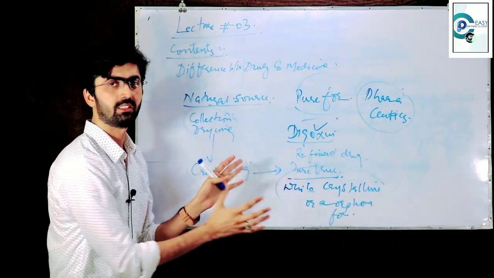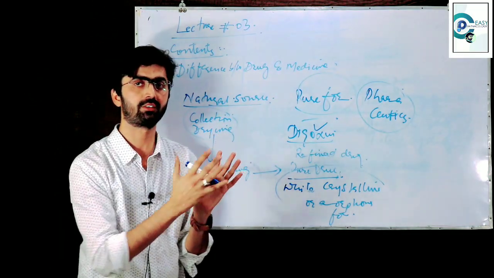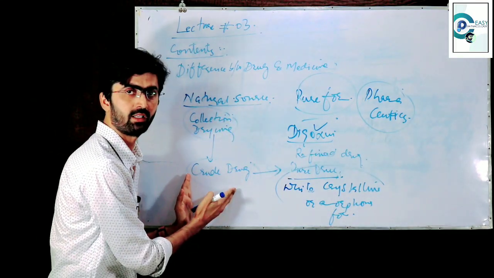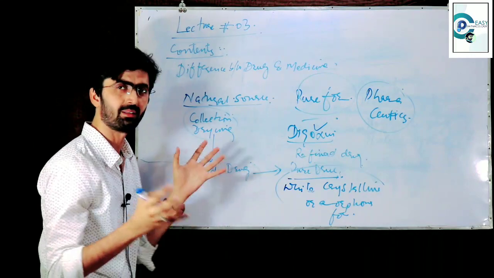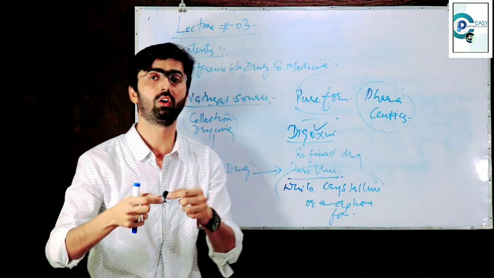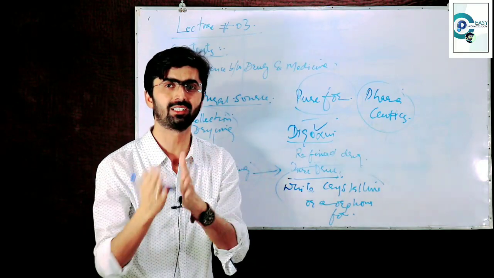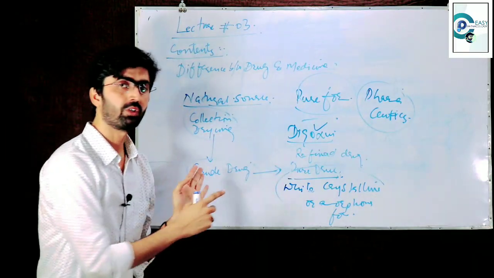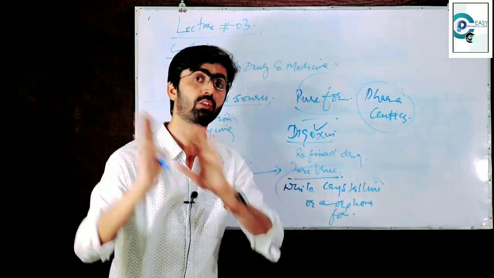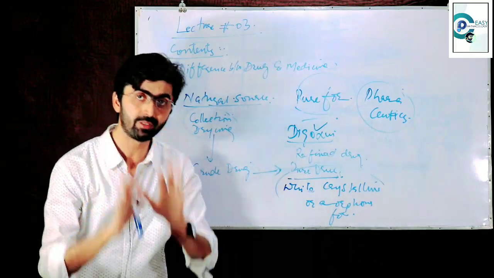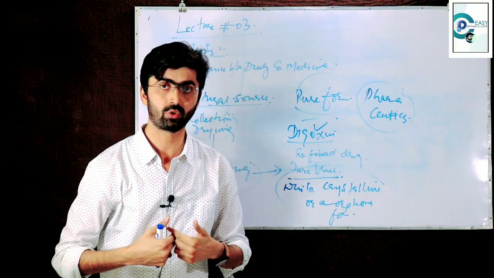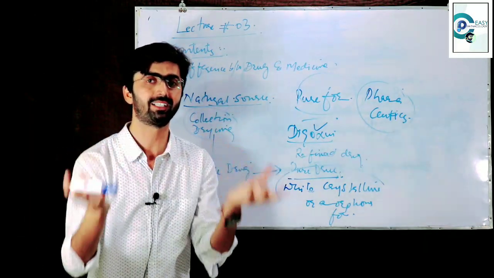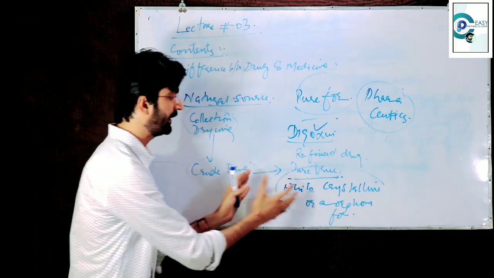This was all the background which I just told you people, that from the natural source we got the crude drug. The issue with the crude drug was that this is a mixture containing so many compounds, so many components in different proportions, in different quantities. Crude drugs have been used since so long, they are administered in our body. But there is the issue with this drug, that this is a mixture of components in different quantities. So in this case there is the need to purify this one.